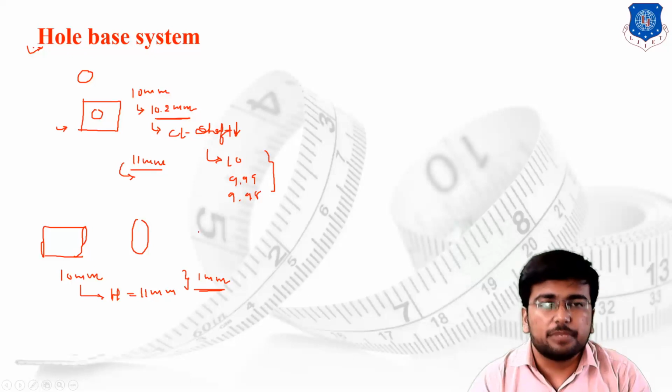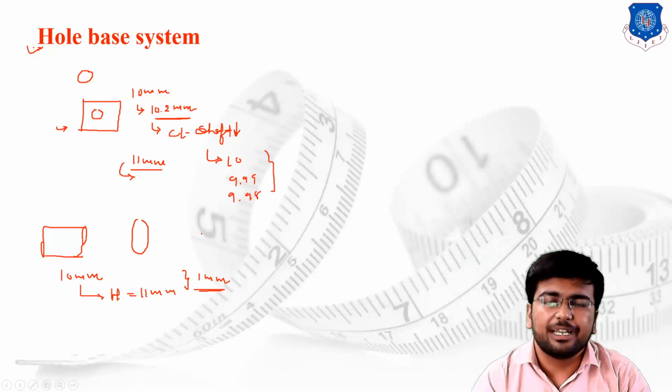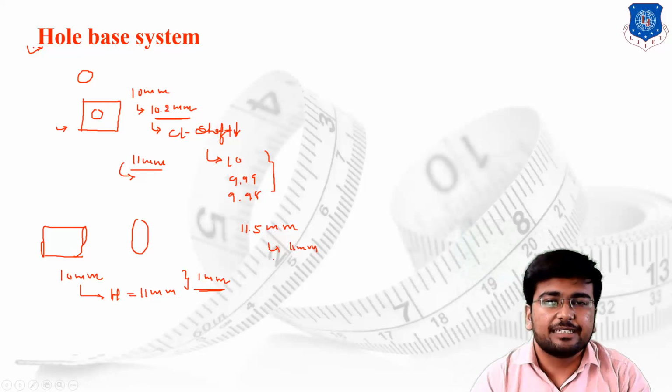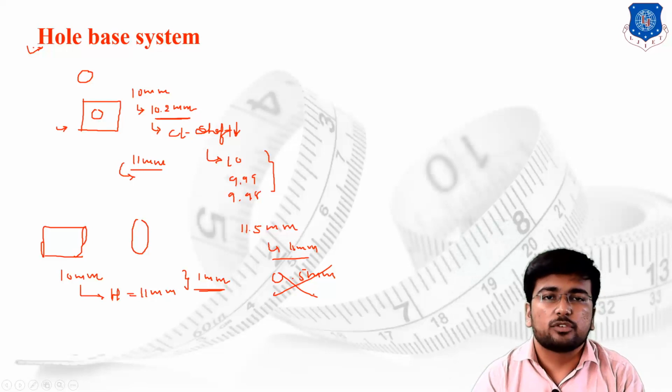Suppose by some mistake, by some human error, or some error of the tool geometry, or any kind of error generated at the time of operation, your hole has a diameter of 11.5 mm instead of 11 mm. So I can say that we are increasing the clearance by 0.5 mm, which is not the required value. You are not supposed to increase the clearance at any cost. So what you have to do is simply reject the sheet on which the hole has been punched.